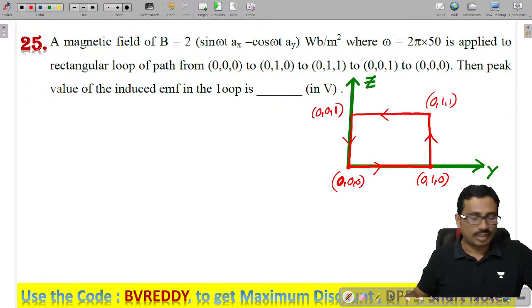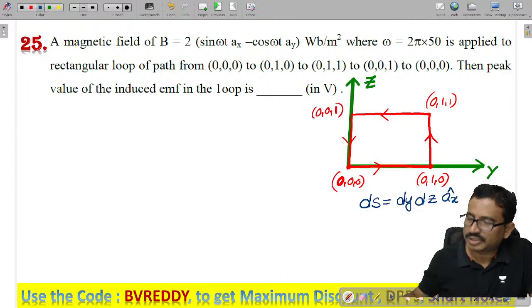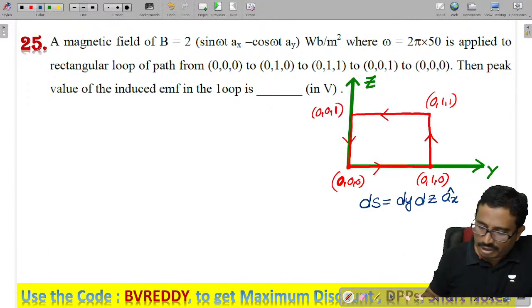Now can you tell me the surface area of this loop? I can write it as dy dz, and the direction is the positive x direction, outward, anticlockwise. To get the induced EMF, first we find the flux.